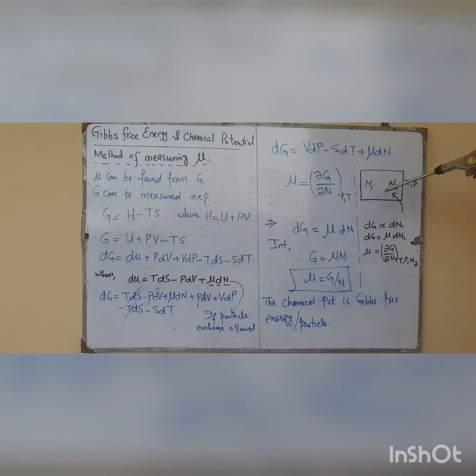Suppose we have a container with N1 and N2 particles of different kinds, and we add a small number of N1 particles to this system. There will be a small change in the Gibbs free energy of the system, and this proportionality constant is the chemical potential. So the chemical potential is defined as the partial derivative of the Gibbs free energy with respect to the number of particles added to the system: partial G by partial N1 at constant temperature, pressure, and the second number of particles N2, which is kept fixed.